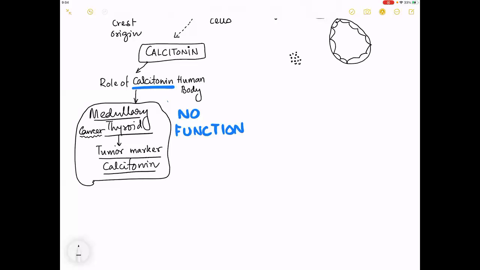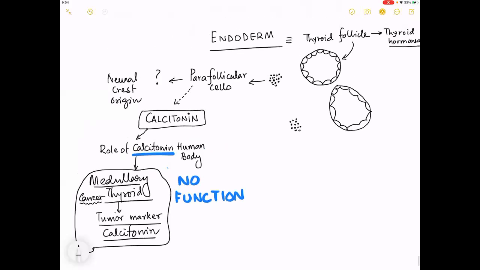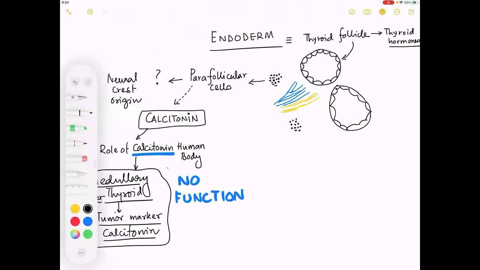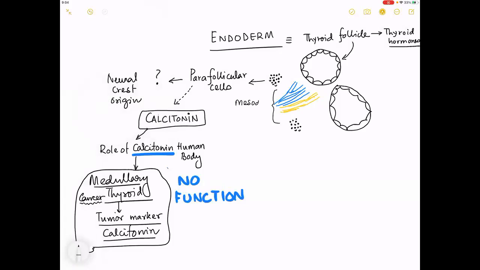So please remember that if you are wondering what is the role of parafollicular cells, the only role is to secrete calcitonin. What is the role of calcitonin in your body? No one knows the answer yet. Okay. The other part of this is parafollicular cells. The other things in the thyroid can include blood vessels, can include a little amount of fibrous tissue. Okay. And what is important is this is derived from the mesoderm. So mesoderm is responsible for development of blood vessels as in the rest of the human.